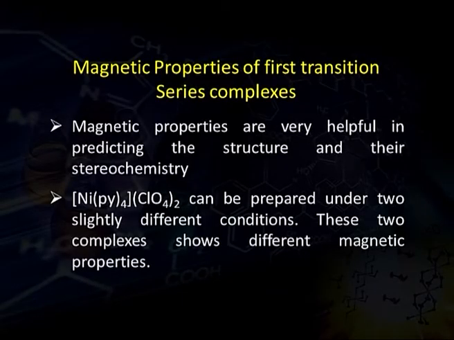Nickel pyridyl complex can be prepared under two slightly different conditions. These two complexes show different magnetic properties. Why is it so? One complex is yellow in color and diamagnetic in nature with a square planar structure, in which perchlorate ions are not coordinated with the central metal atom, whereas the other is blue, shows paramagnetic character, and possesses a magnetic moment of 2.9 Bohr magneton with an octahedral spatial arrangement.